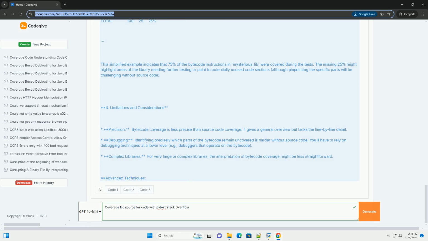Conclusion. While lacking source code significantly limits code coverage analysis, pytest-cov with the --bytecode flag offers a valuable way to get a high-level overview of your test's effectiveness when dealing with external or compiled libraries. Remember to interpret the results cautiously, understanding its inherent limitations, and leverage additional debugging or decompilation techniques if further insights are needed. This approach is a powerful tool for improving the quality of testing in situations where full source access is not possible.